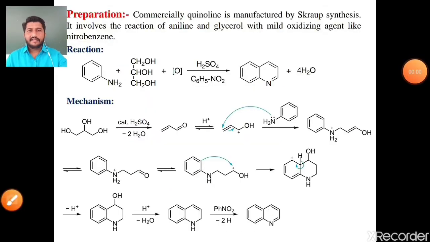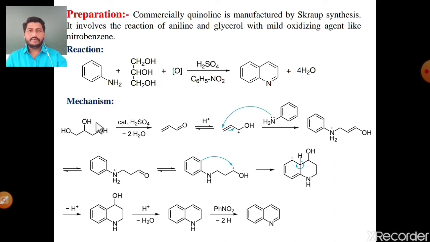Okay. Next is the preparation of the quinoline molecule. Commercially, quinoline is manufactured by the Skraup synthesis. It involves the reaction of aniline and glycerol with a mild oxidizing agent like nitrobenzene. See the reaction between aniline and glycerol in the presence of the strong dehydrating agent H2SO4 and the mild oxidizing agent nitrobenzene. It gives finally the quinoline molecule, and this method is called the Skraup synthesis. See the mechanism of this Skraup synthesis.